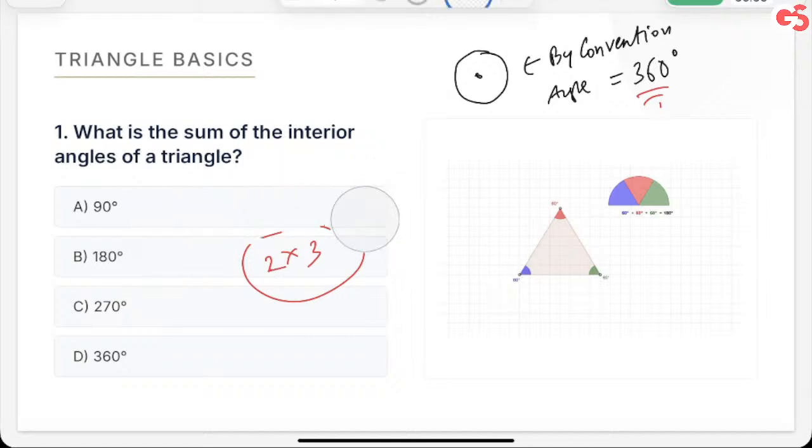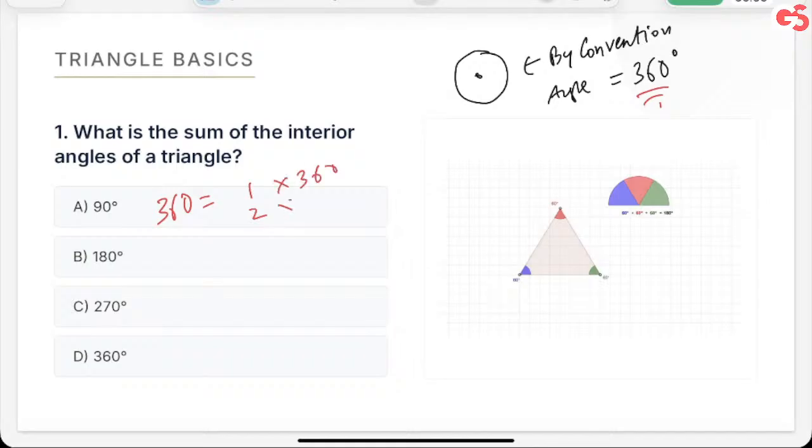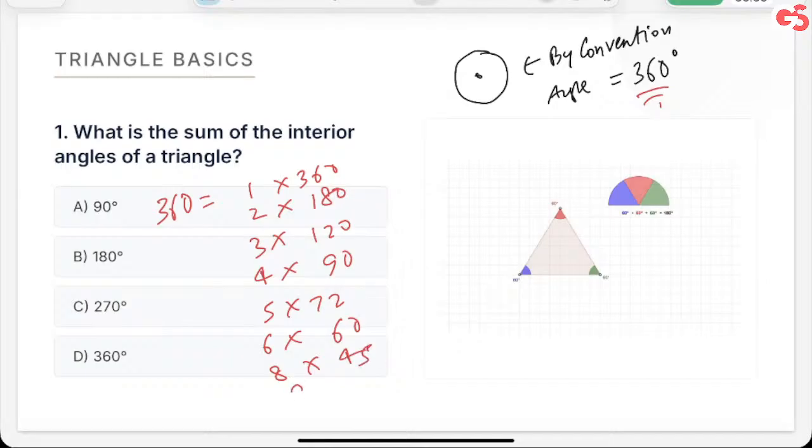Now, if 360 is what we have considered, how many factors do we have? 1 is a factor, 2 is a factor. 1 and 360, 2 and 180, right? 3 and 120, 4 and 90, 5 and 72, 6 and 60, 8 is also there. 8 and 45, 9 and 40, 10 multiplied by 36, 12 multiplied by 30. 15 is also possible. 15 multiplied by 24, 18 multiplied by 20.